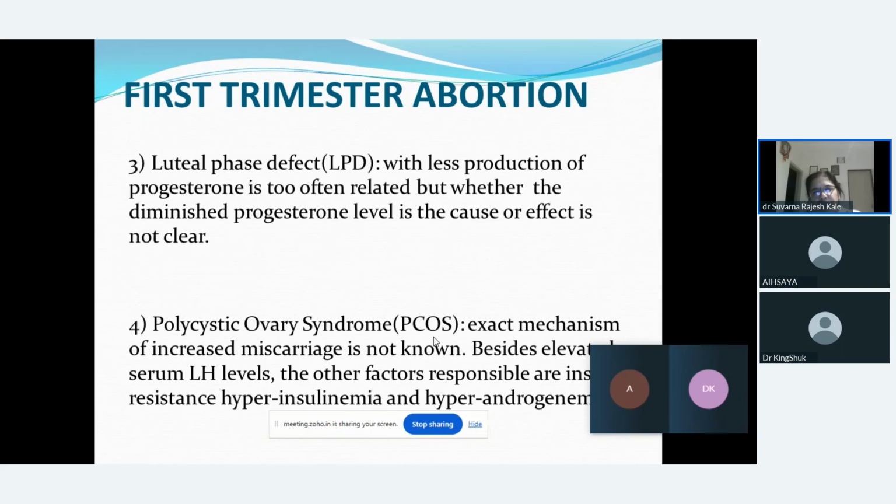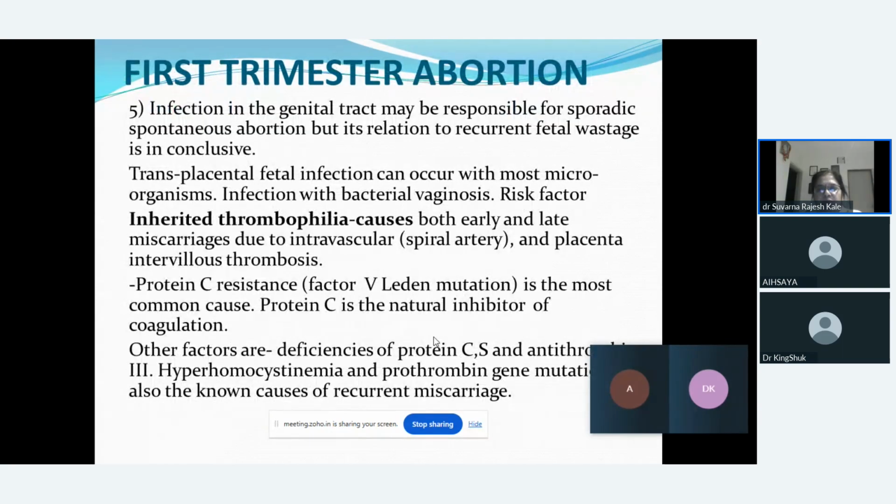It could be because of polycystic ovarian disease, which could be a cause of the missed abortion in the female. Besides this, there could be elevated level of LH, which may be responsible, or hyperinsulinemia or hyperandrogenemia could be the causes. Last cause could be an infection to the genital tract, which may give rise to a transplacental fetal infection, and there could be risk of abortion in the female.